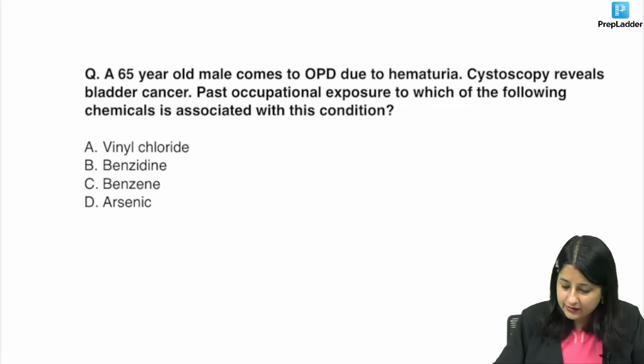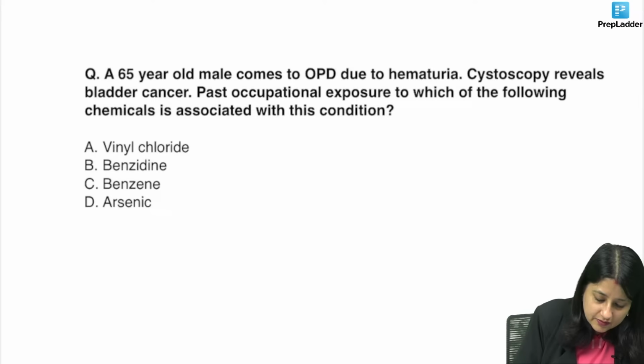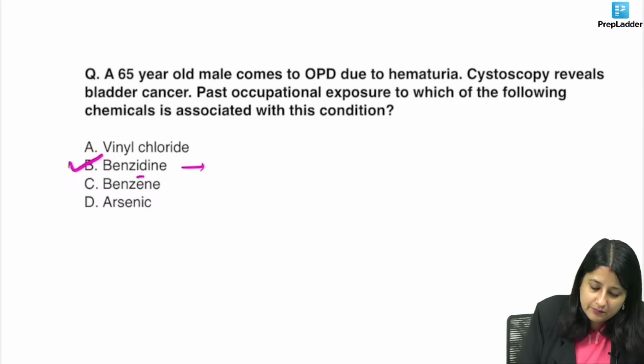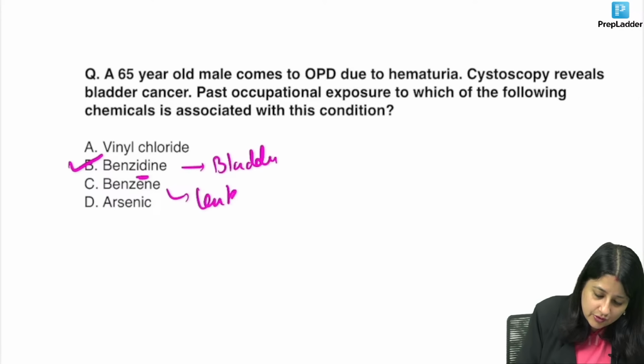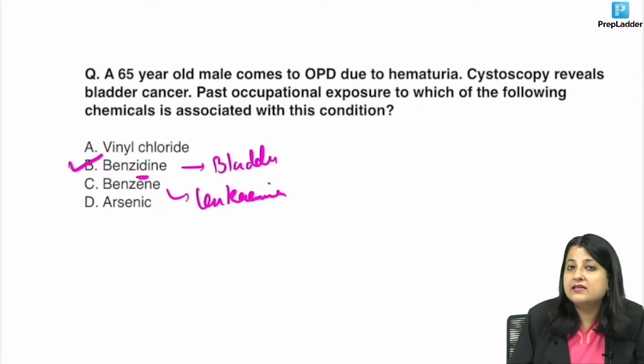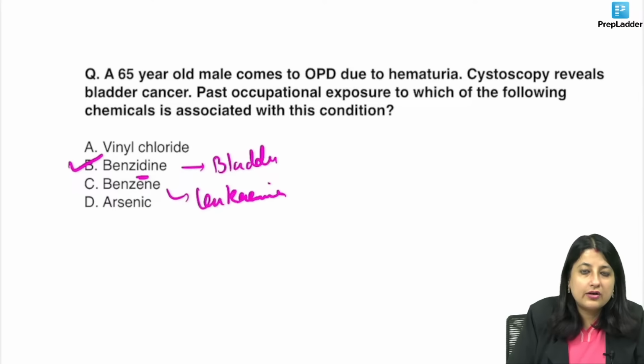Okay, let's see if you can mark this one, guys. A 65-year-old male comes to the OPD due to hematuria. Cystoscopy reveals bladder cancer. Past occupational exposure to which of the following chemicals is associated with this condition? So we just had to know this one because this is common. Benzidine, D is for bladder. Benzene is for leukemia. Leukemia is ethylene oxide also. Bladder, you can see the word D. Vinyl chloride is liver cancer.